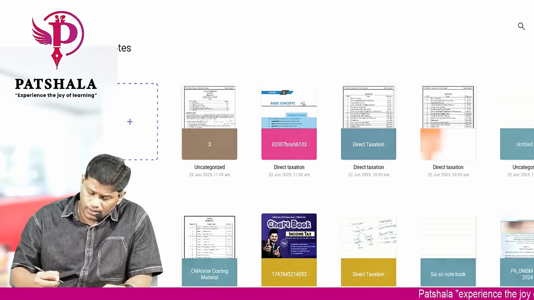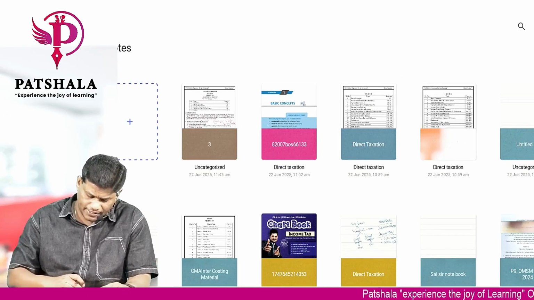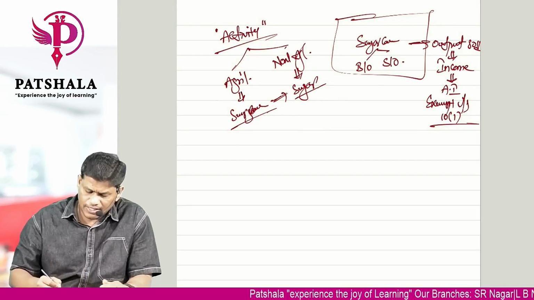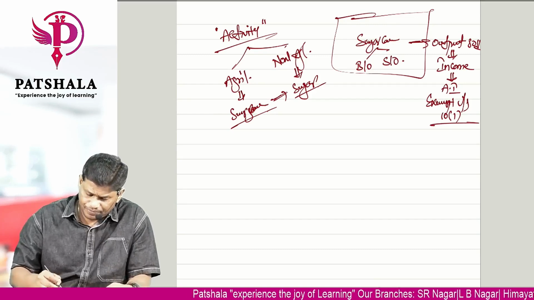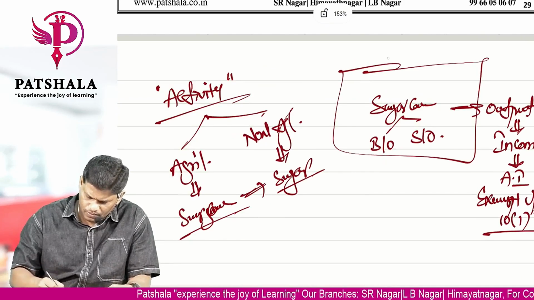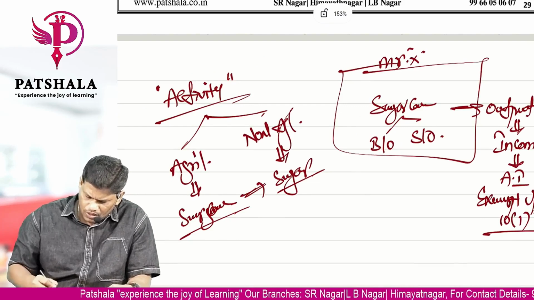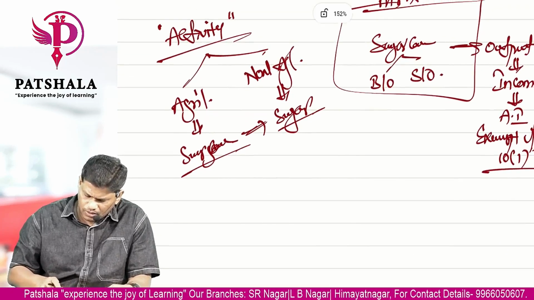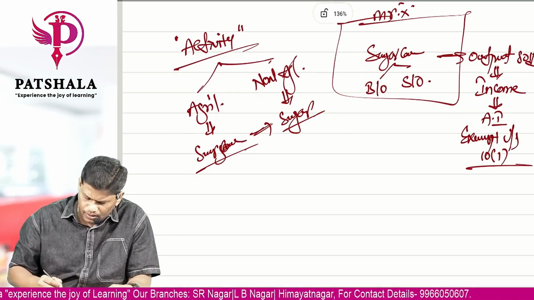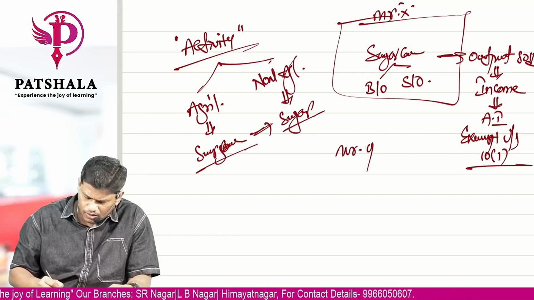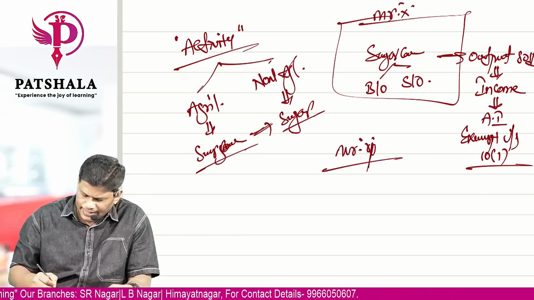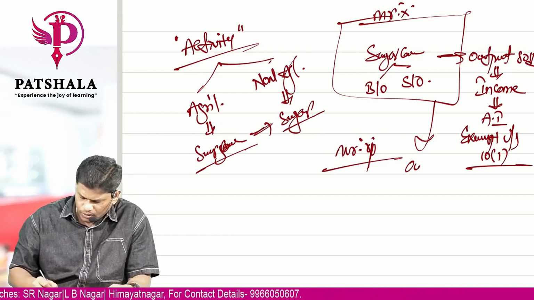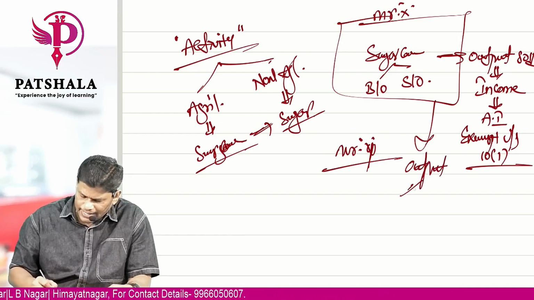Under section 10 subsection 1, there is no tax on it. Let's assume this is done by Mr. X. Now this Mr. Y takes this agricultural output as his input.